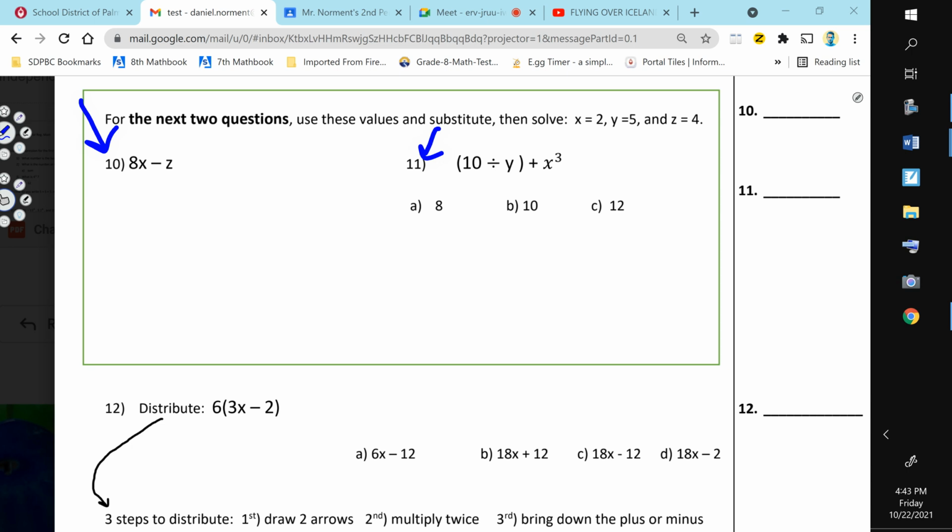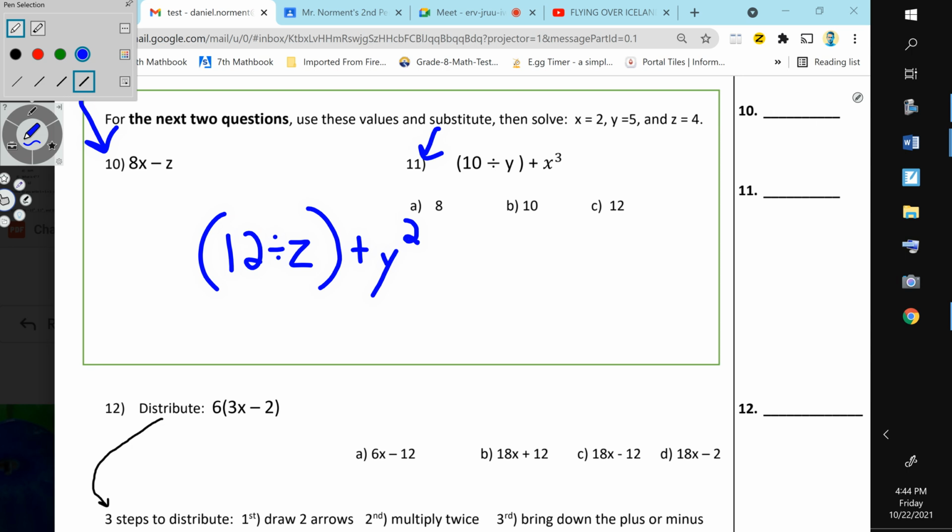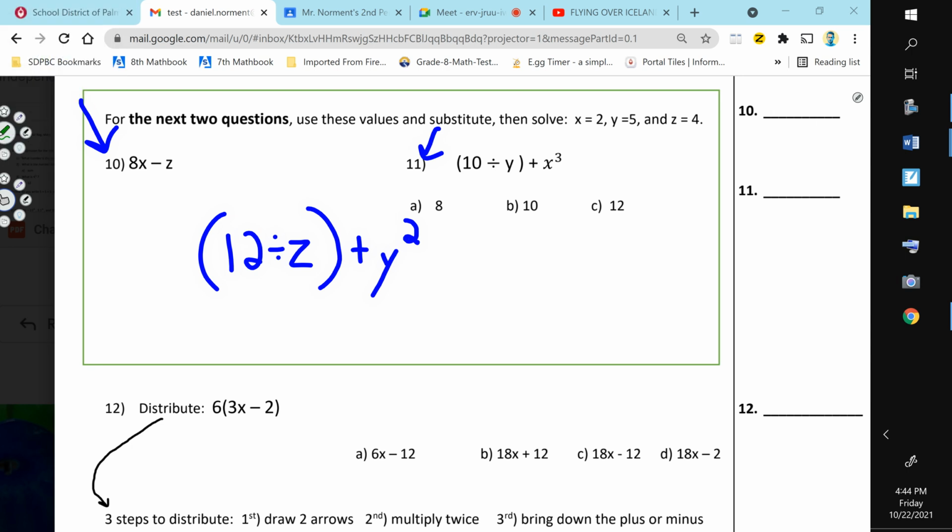I'm going to say 12 divided by z minus x, plus x squared, plus y squared. So watch how I do the one in blue and see if it helps you with 10 and 11, because both of these are done the same way.